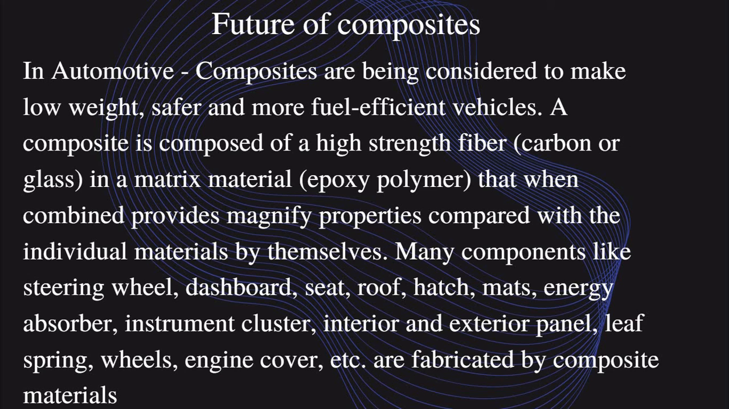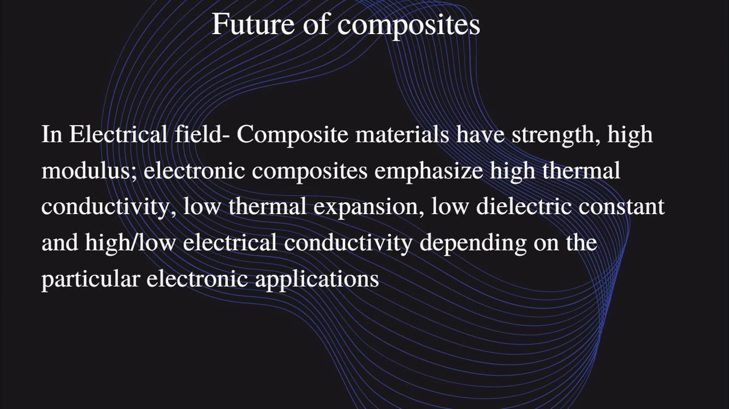A composite is composed of a high strength fiber in a matrix material that, when combined, provides magnified properties compared with the individual materials by themselves. So it's made up of two or more materials, with a combination of the properties of those materials. Compared to a single material, it has good properties. Many components like steering wheels, dashboards, seat roofs, hatches, mats, energy absorbers and instrument clusters, so many car and bike products and parts will in future be made up of composite materials.